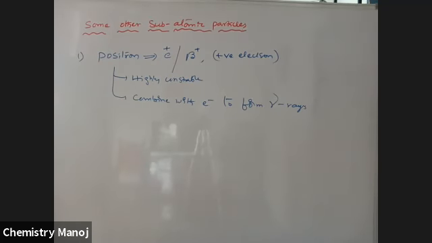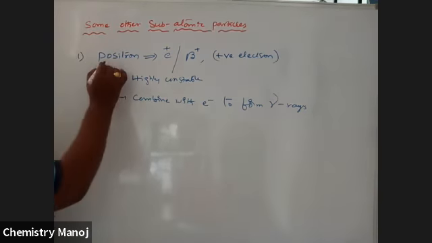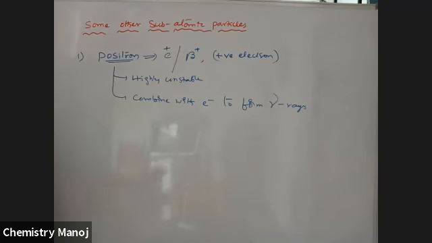So electron and positron, opposite to each other, give gamma rays. After electron, proton, neutron, the frequently used word is positron, which is the anti-electron, opposite to the electron.